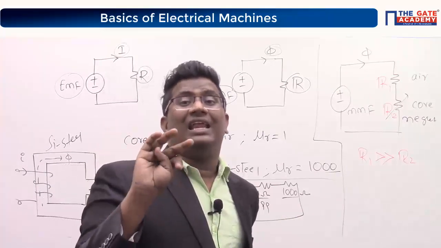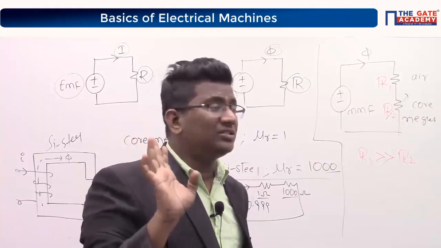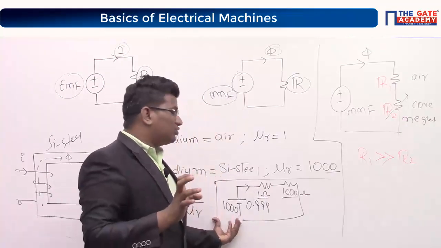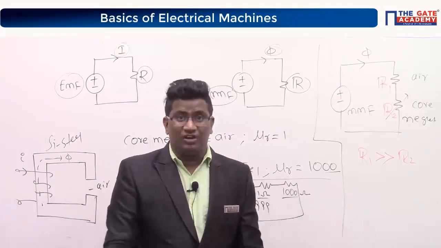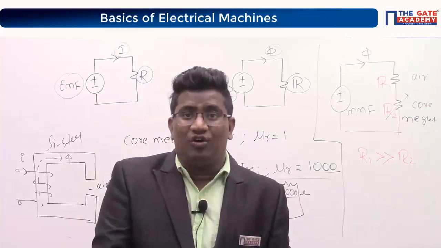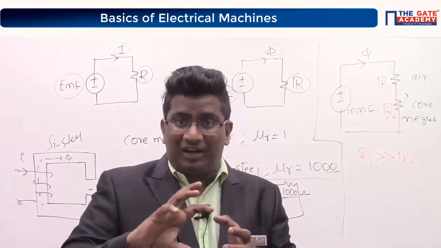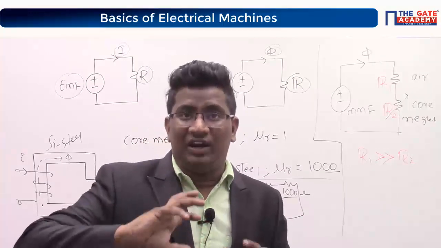Therefore, is there any current flowing to the load? 1000 volts drop here itself, so is there any voltage across the load? There is no voltage across the load, correct? Will the load run? No.